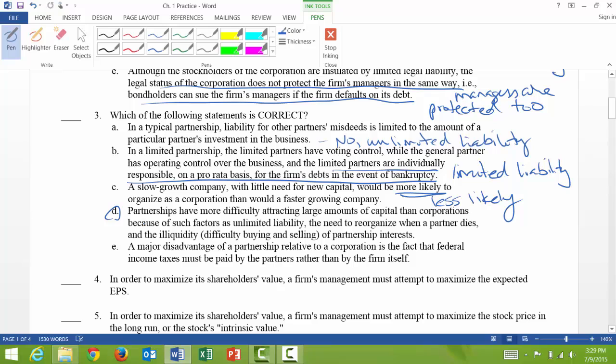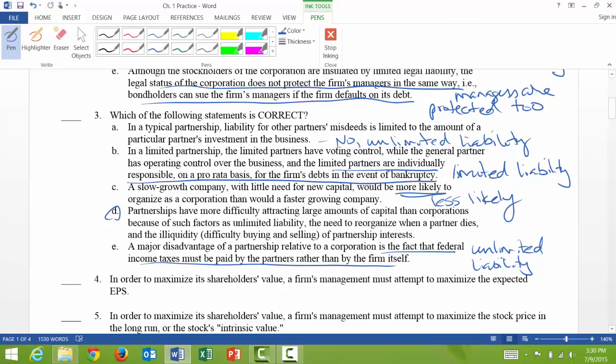And then if we look at E, a major disadvantage of a partnership relative to a corporation is the fact that federal income taxes must be paid by the partners rather than by the firm itself. So the part that's incorrect is this is not a major disadvantage. That's not the major disadvantage. The major disadvantage is unlimited liability, because that's the scariest one.